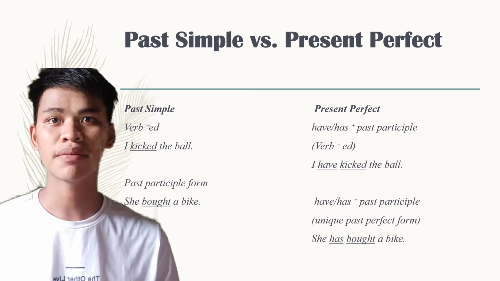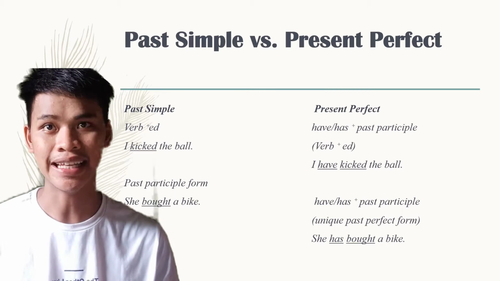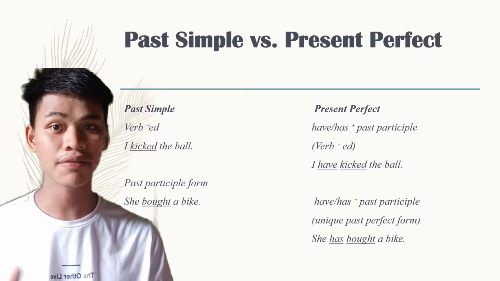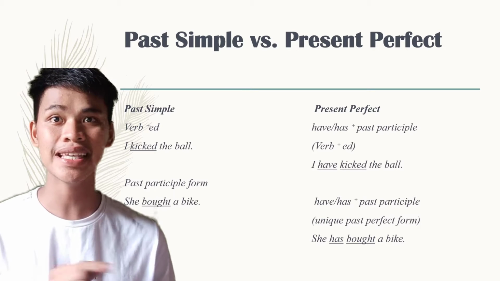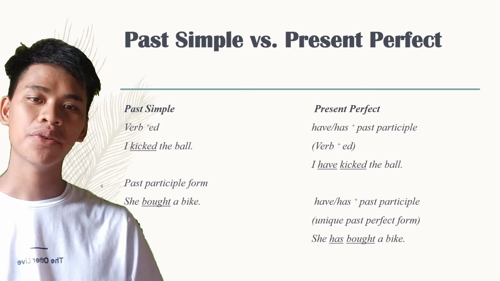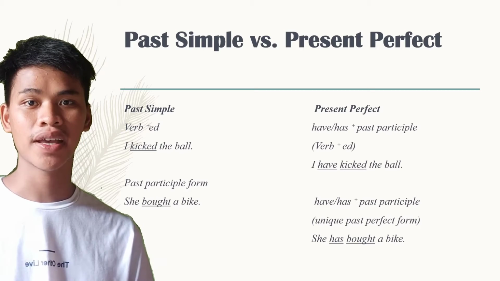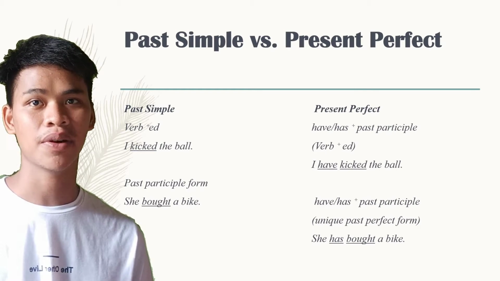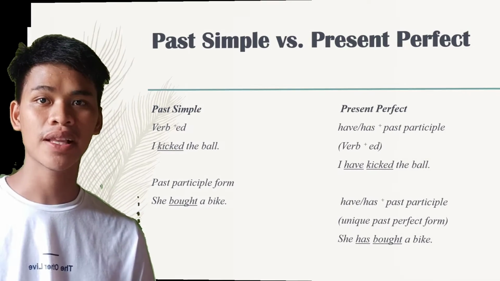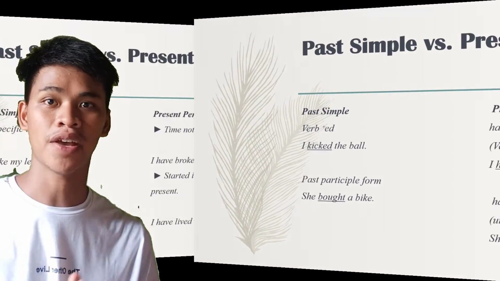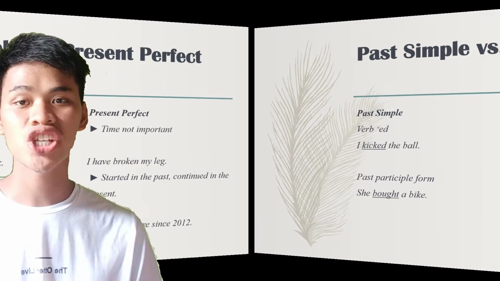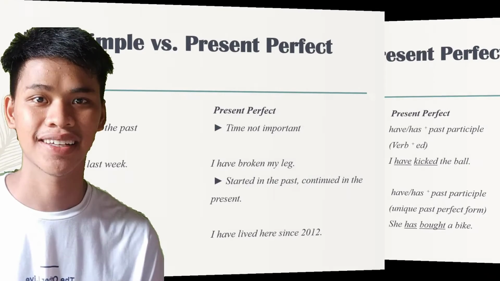So pag regular verb naman, we are going to add ed. So for example, I have kicked the ball. So plus ed. For the irregular verb, the present perfect has a past participle, but this past participle has a unique form. For example, she has bought a bike.